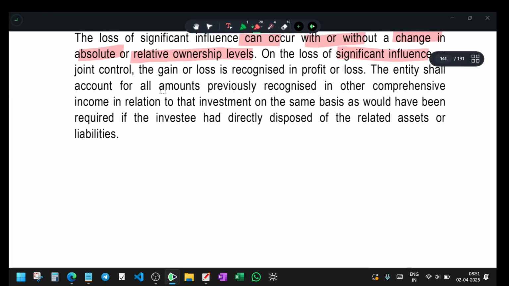When I lose significant influence or joint control, a gain or loss is recognized in the P&L account. So when that happens, it should be considered in the P&L account.